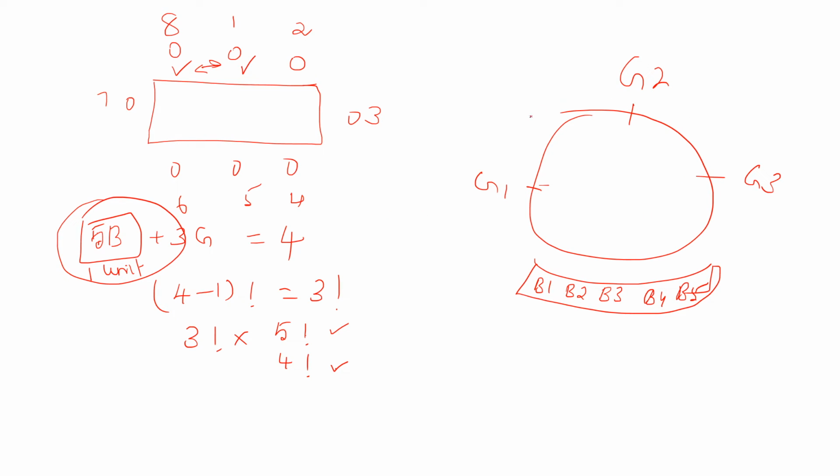So 4 people can be seated around a table in 3 factorial ways. This is right. Now we have a doubt whether to write 5 factorial or 4 factorial. Consider this one unit of 5 boys together: the first person is a boy and the last position here is a boy. When will you use circular permutation? Only when the starting and ending positions are adjacent to each other.